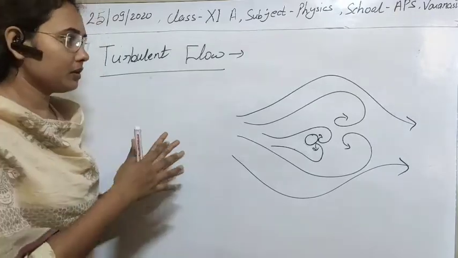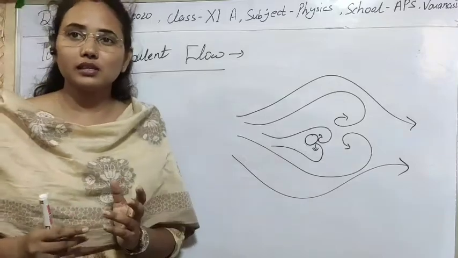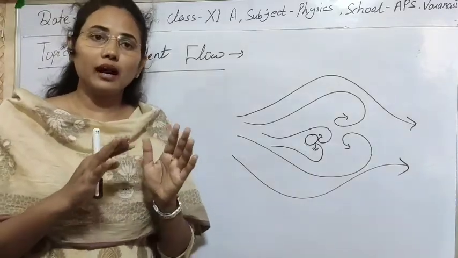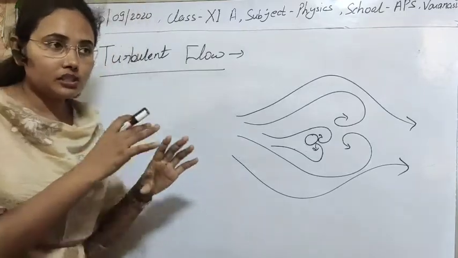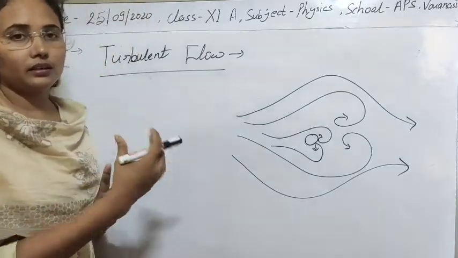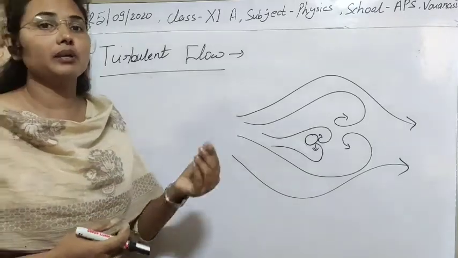To reduce such disturbances, the shape of cars, boats and aeroplanes is made in such a manner that they create minimum turbulence.